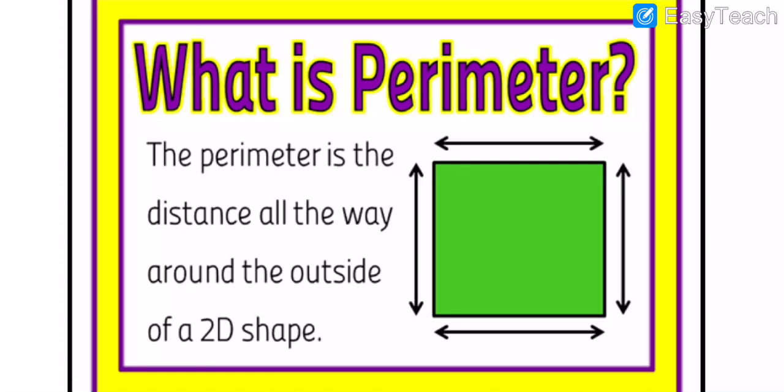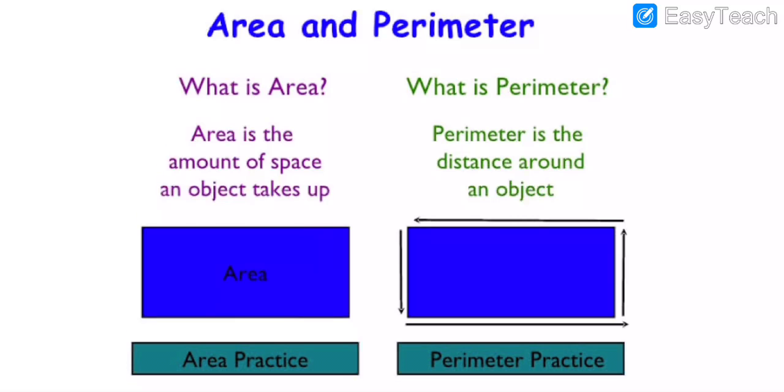So, my dear students, I hope you have written down these definitions. What is the perimeter? Again I am going to explain: a perimeter is the distance all the way around the outside of a 2D shape. Now we will move on to area and perimeter, and both definitions are here.